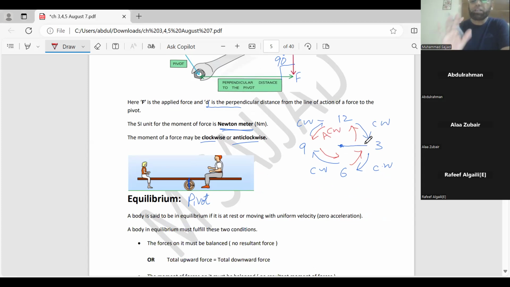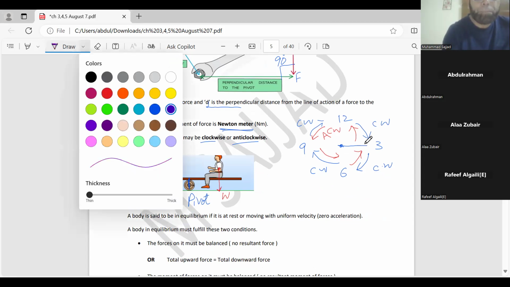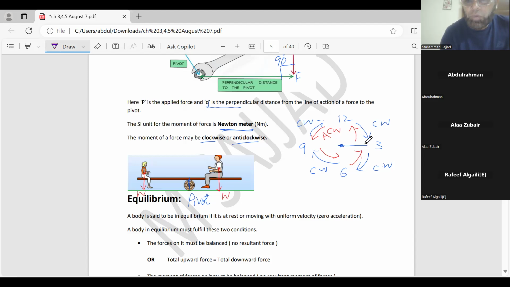Of course, the weight of their body is acting on them. Let's suppose the weight is always vertically downward. So weight of this young man vertically downward, and the weight of the small baby girl, let me say, that is also downward. Now see, if you observe it, this one weight, this is downward and it will make this plank turn clockwise this way. See, this direction is what?